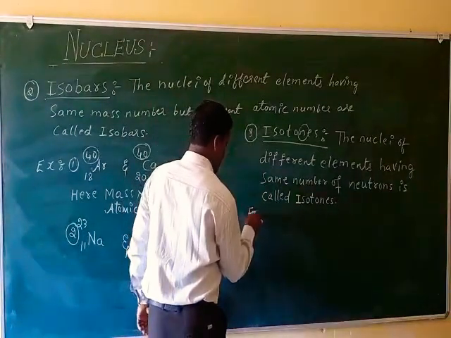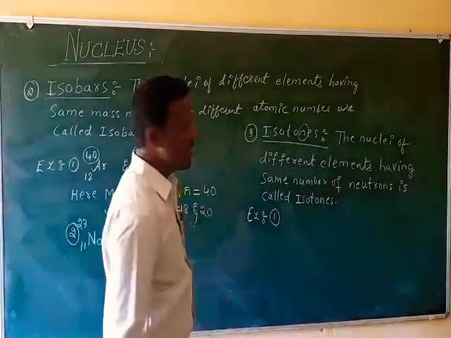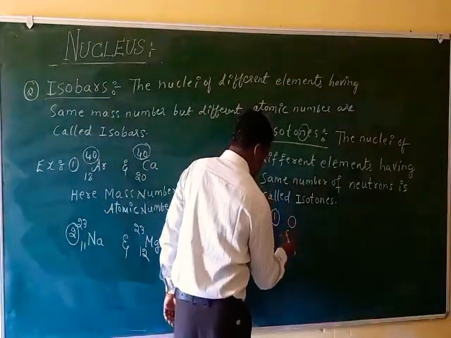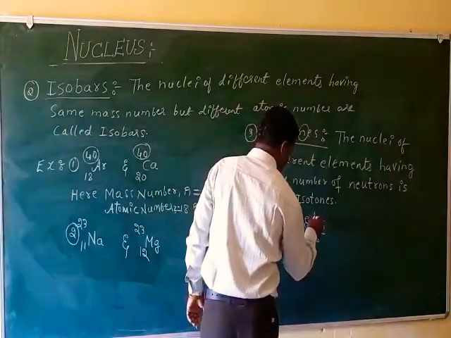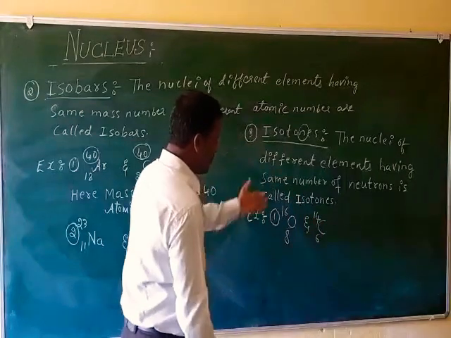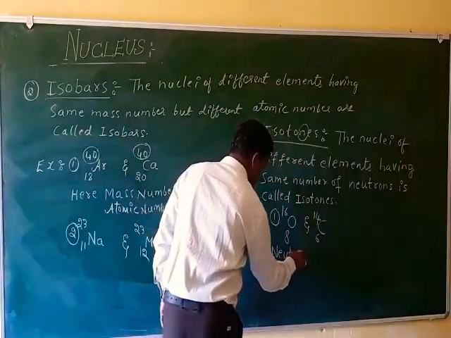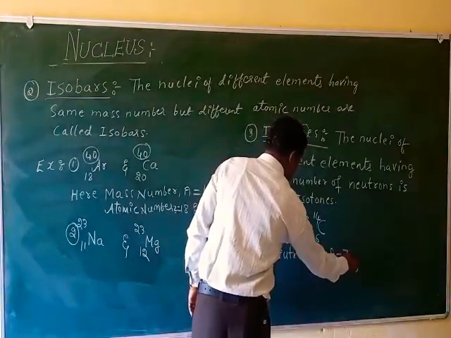Isotones, for example. What is an example for isotones? Here we can take oxygen O 8 16 and carbon C 6 14. See here the neutrons: n equals mass number minus atomic number.